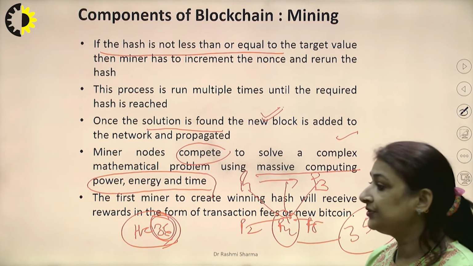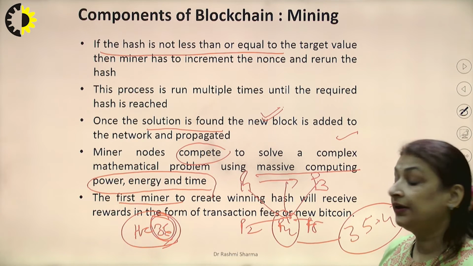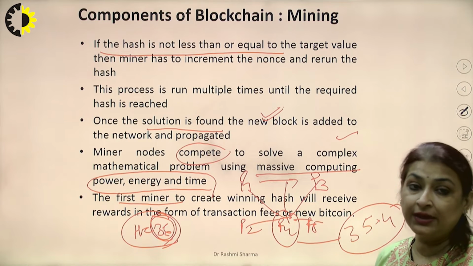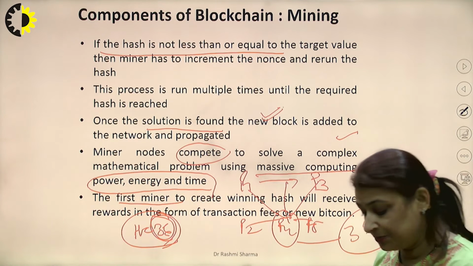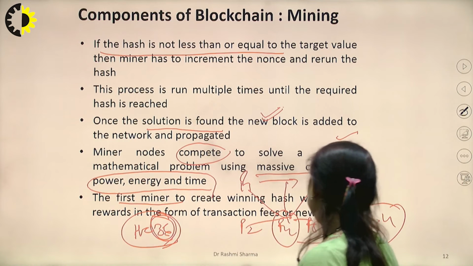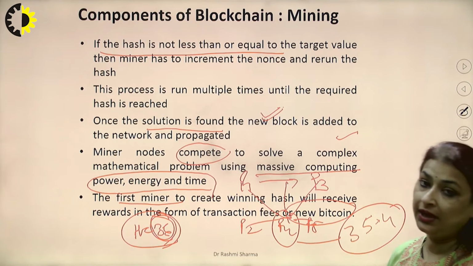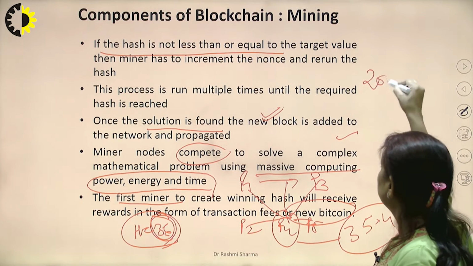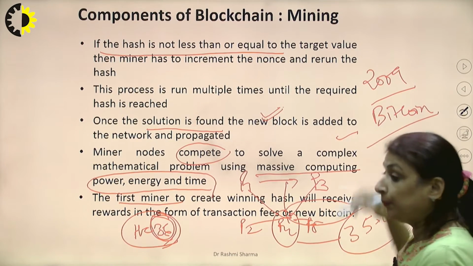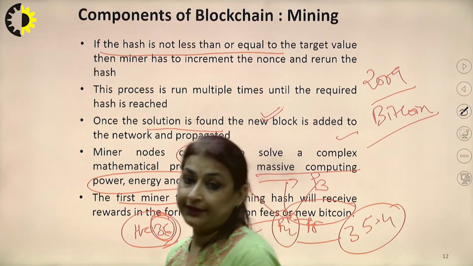The person who is the first to become the winner will receive rewards. Those rewards can be in terms of some fee which is given by that particular blockchain, or a new Bitcoin. Usually this concept of the blockchain came in 2009 with Bitcoin. Bitcoin was the cryptocurrency which was launched, which used this particular blockchain architecture.